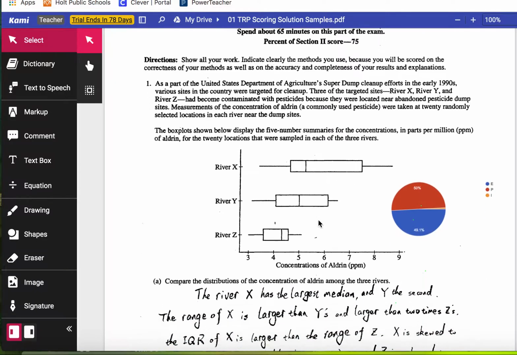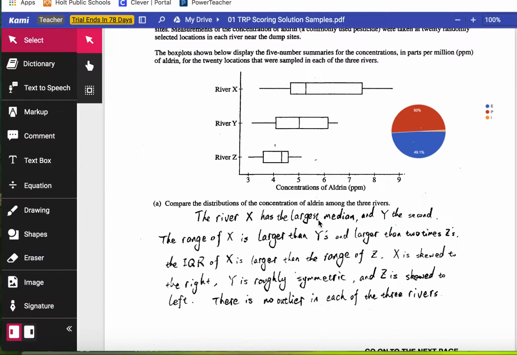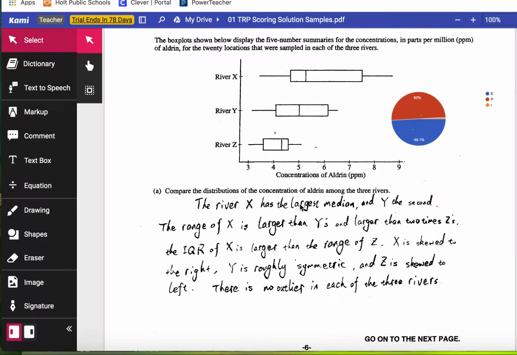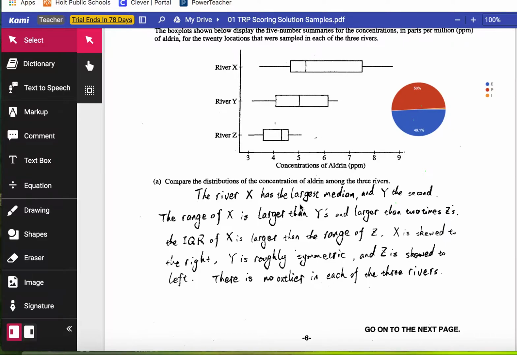So these were the results from Part A for Student 1. It looked like 50% of people picked partially correct, 49.1 picked essentially correct, and a small portion picked incorrect. So really split on this issue of comparing the distributions. So I want to sort of help out with this particular idea.